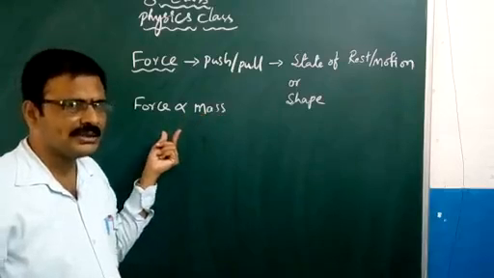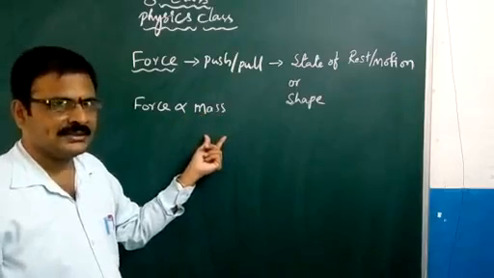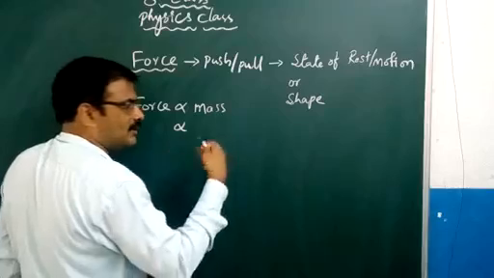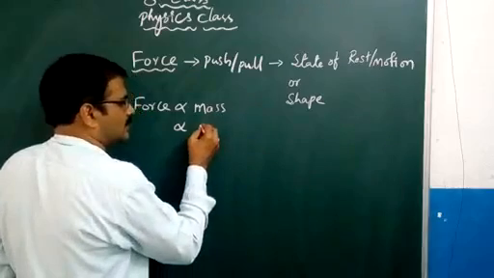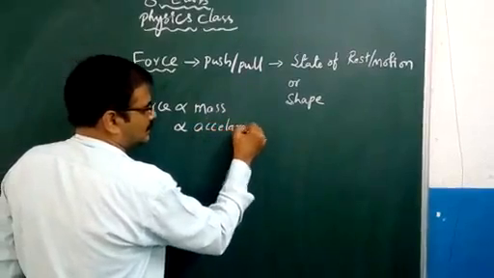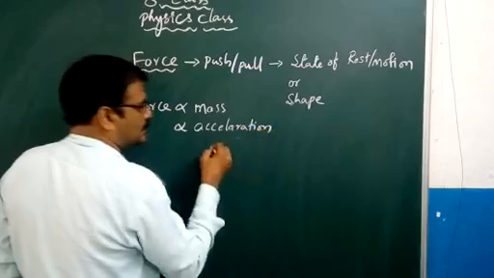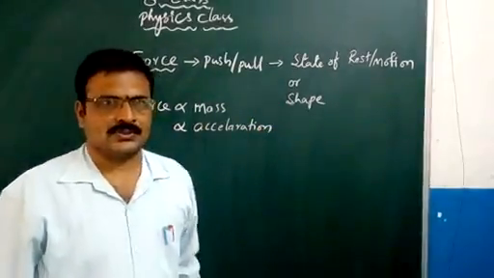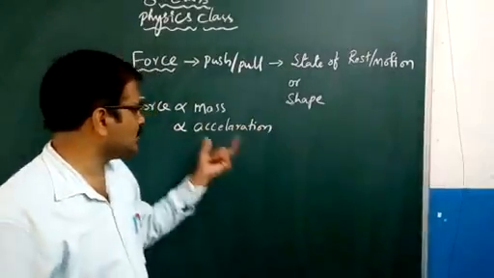If the object is small, you can easily change its position. The rate at which you are doing it is called acceleration. The rate at which you are able to change its position, that is your acceleration.